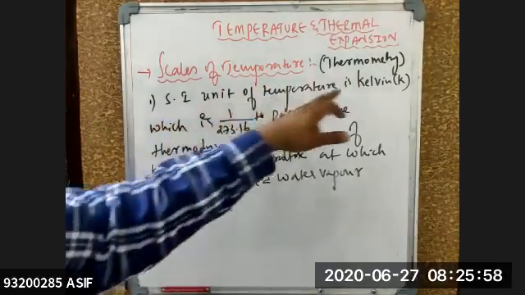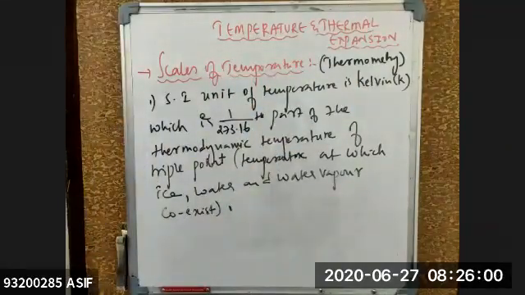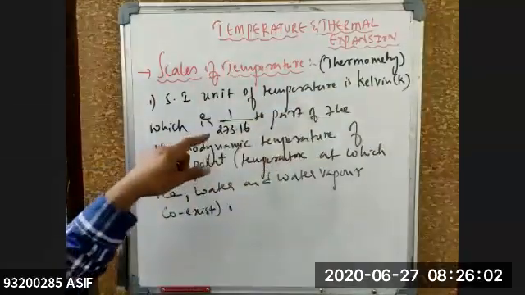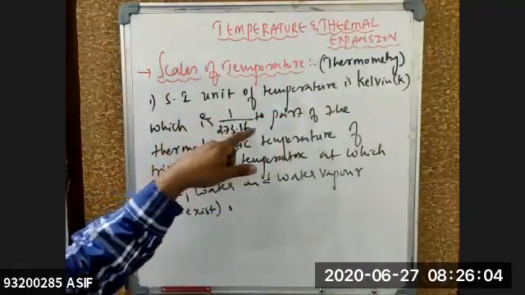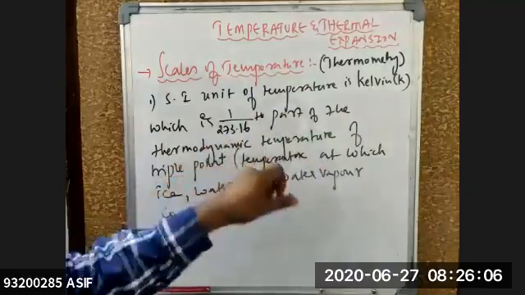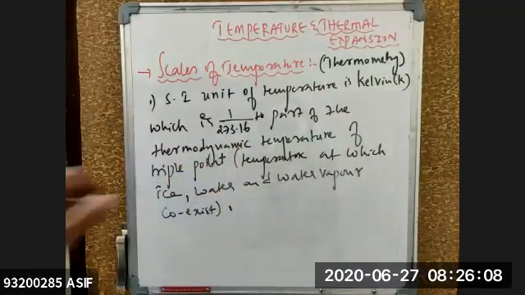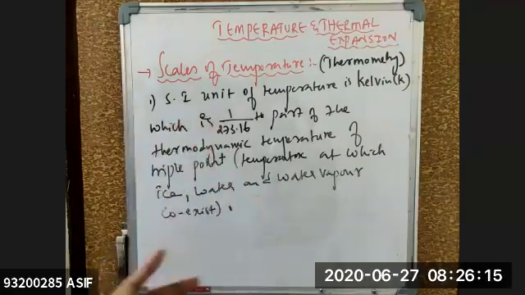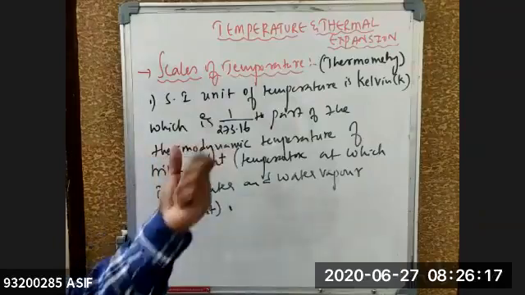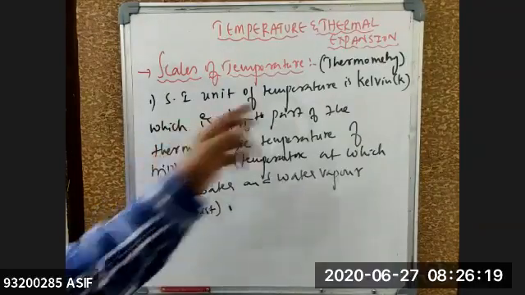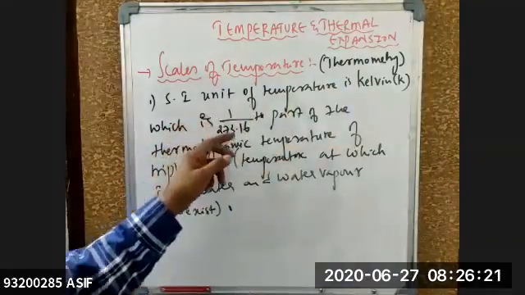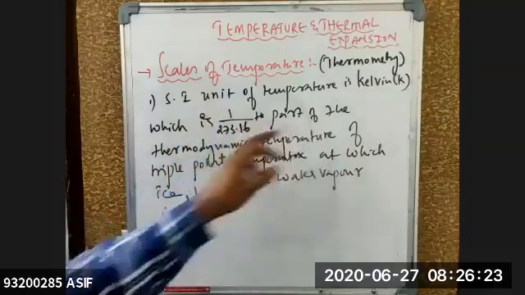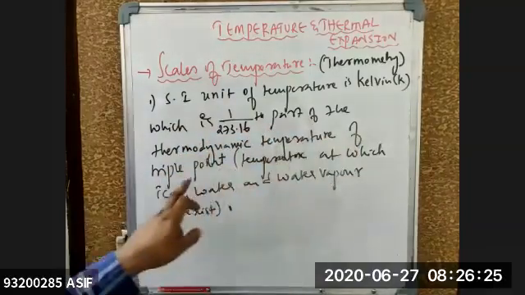The SI unit of temperature is Kelvin. Kelvin is 1 by 273.16th part of the thermodynamic temperature. Thermodynamic is the temperature in which pressure, volume and temperature are involved. The relation PV = nRT is called a thermodynamic relation. So Kelvin is 1 by 273.16th part of the thermodynamic temperature of the triple point.